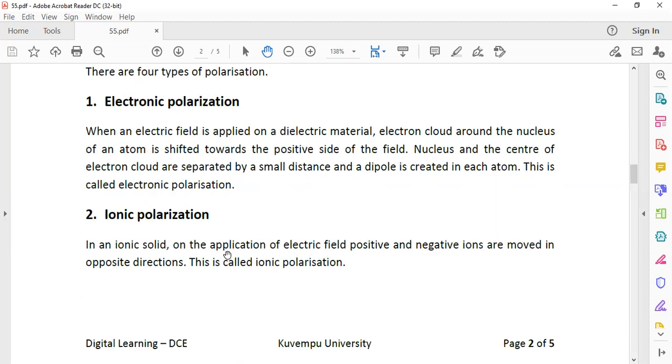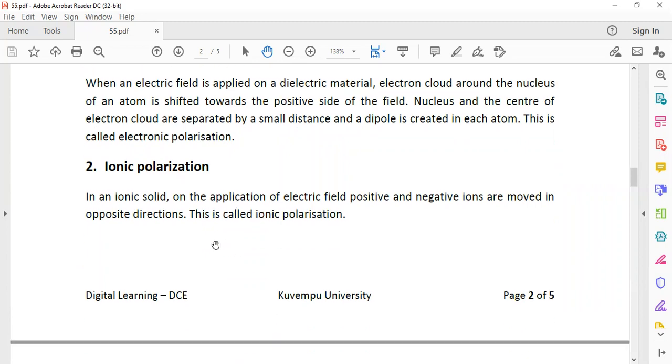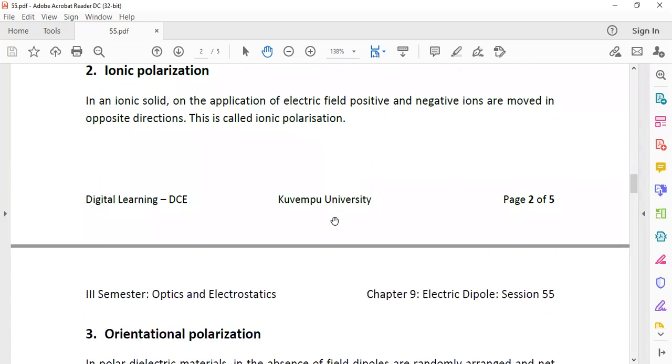Ionic polarization. If the material is an ionic solid, like sodium chloride, on application of an electric field, positive and negative ions are moved in the opposite direction. They are moved towards the respective electrodes. Because of this movement, there is a separation between the positive and negative ions. This also develops a dipole moment. This is called ionic polarization.